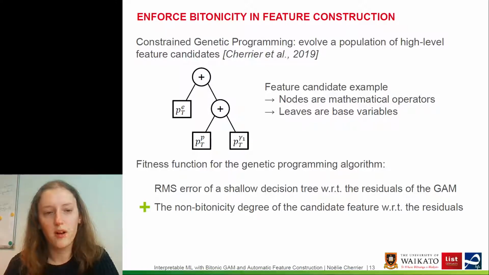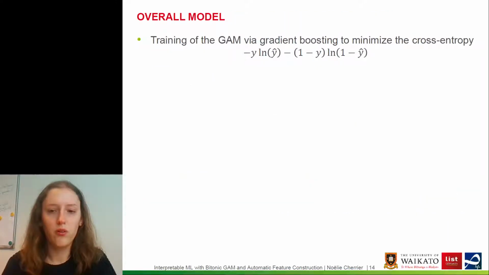So in addition to the feature being discriminative, we also penalize the non-Bytonicity of this feature with respect to the output. So we force the feature to be Bytonic itself. So the overall model now. We train a GAM via gradient boosting to minimize the cross entropy.